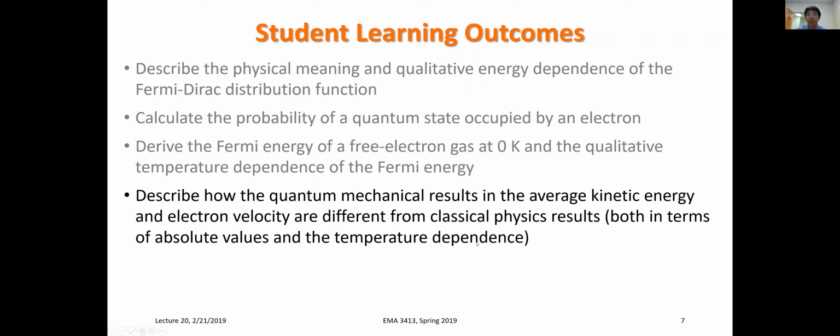And the other thing is the temperature dependence. With quantum physics, we know that the average kinetic energy and the average electron velocity are mostly temperature independent. But from classical physics, if the energy is 3/2 kT, then both the energy and the velocity will depend on temperature. But now, after we learn quantum mechanics, we know that's not quite correct.